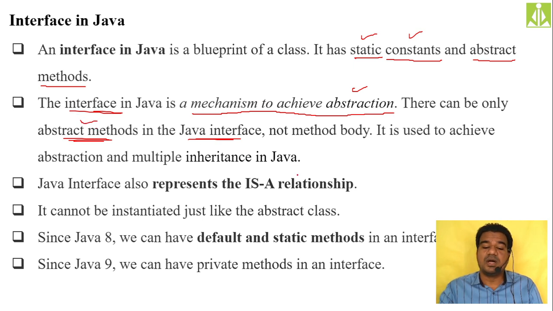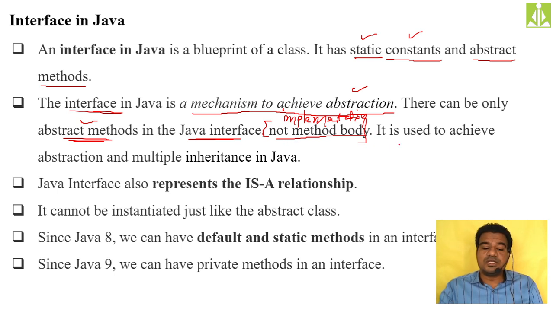Not the method body. When we say abstract methods, we are not supplying any body. Body is nothing but the implementation. Implementation of the method we are not supplying. We are giving only the abstract methods, only the signatures, only the declaration.